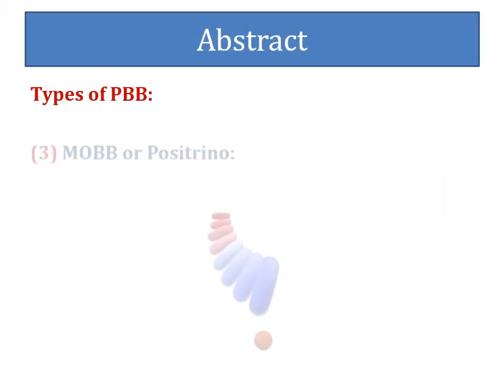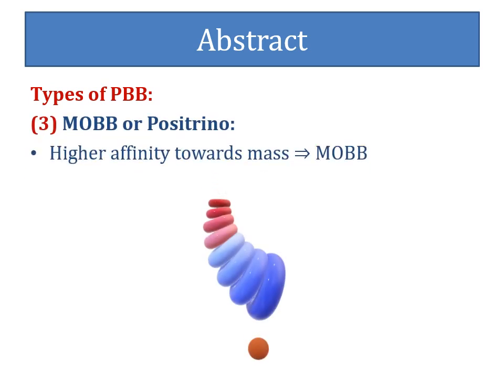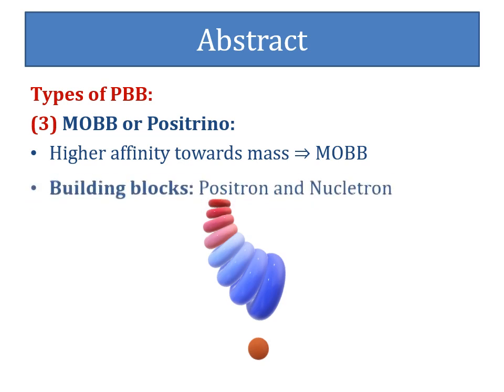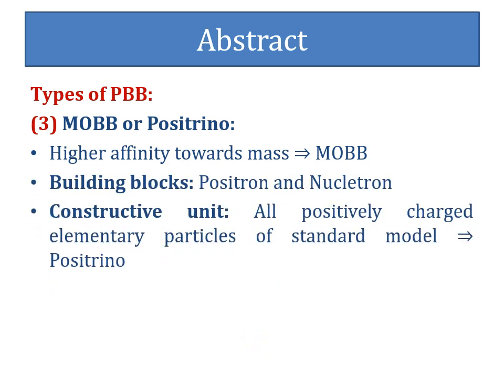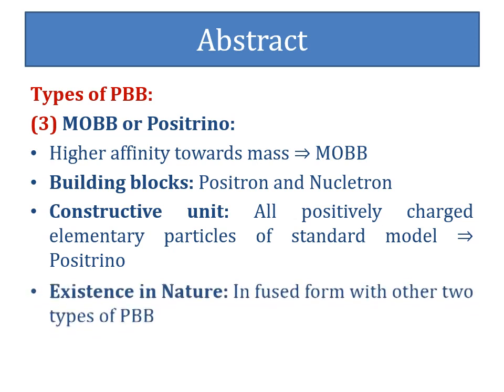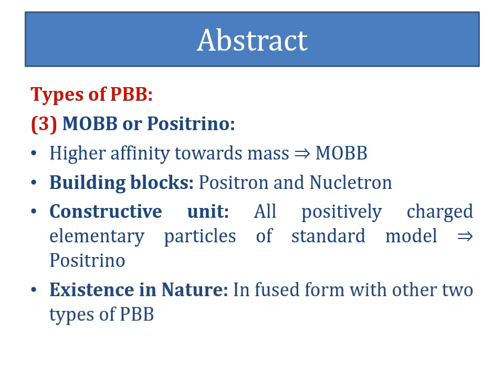The third type of primary building block is the mass organizing building block, which has relatively higher affinity toward mass. They are constructive units in the formation of positrons and nucleatrons. Along with positrons, this building block is a constructive unit of all positively charged elementary particles of the standard model. So it is also termed as positrino. In nature, it exists only in fused form with the other two types of primary building blocks.